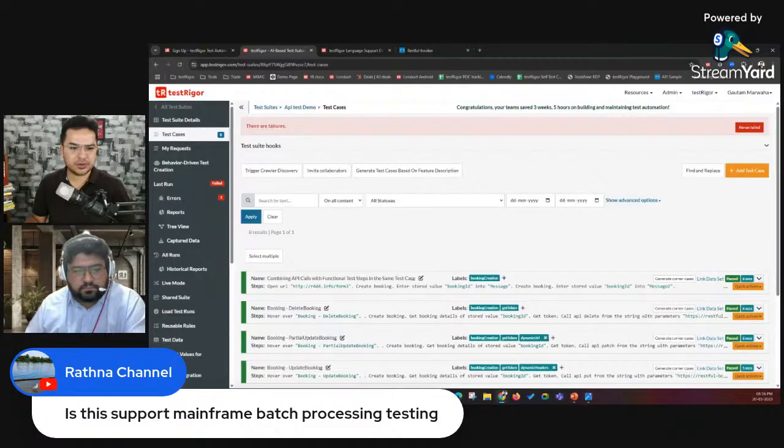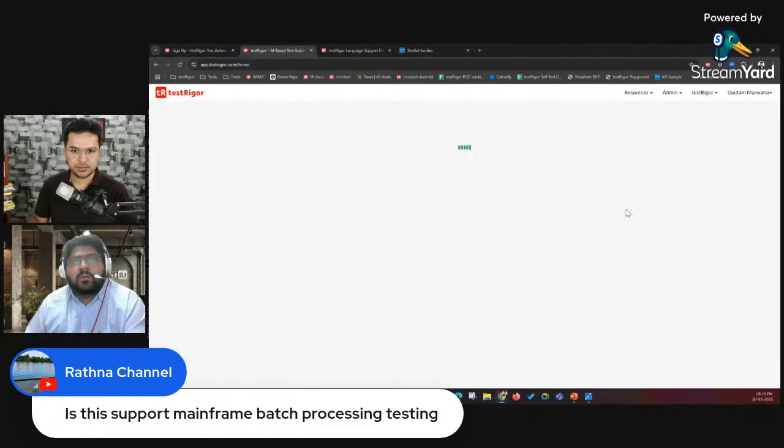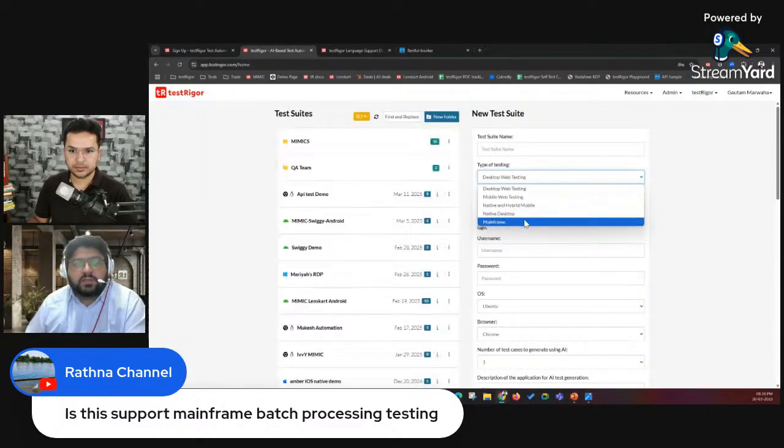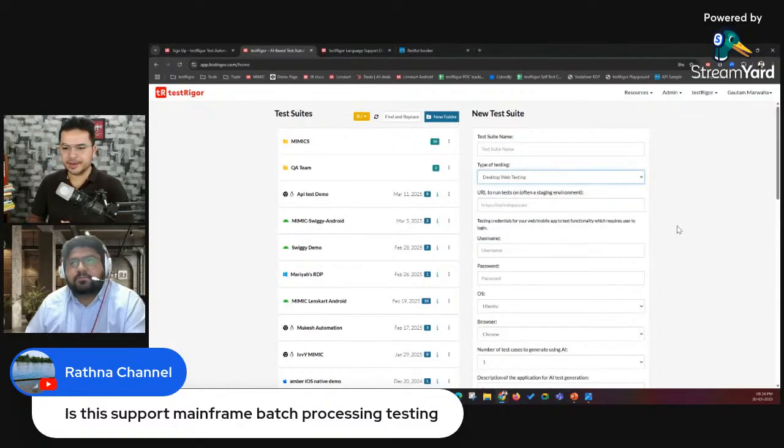One question from Ratna: does this support mainframe batch processing testing? I mentioned in the beginning that we have recently released a feature where you can automate mainframe, but that is still pending at our end. But yes, we are going to support it. If you create a test, you can select the mainframe applications here like this, and maybe in the next demo we'll try to create something out of it for you guys. Yeah, great, that will be great.